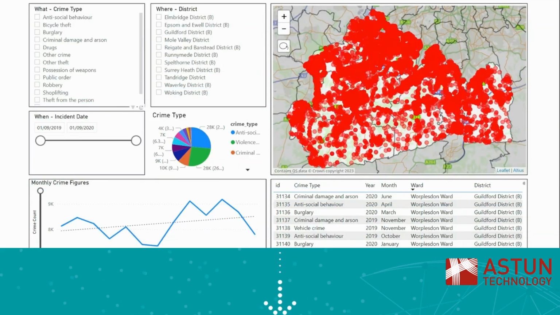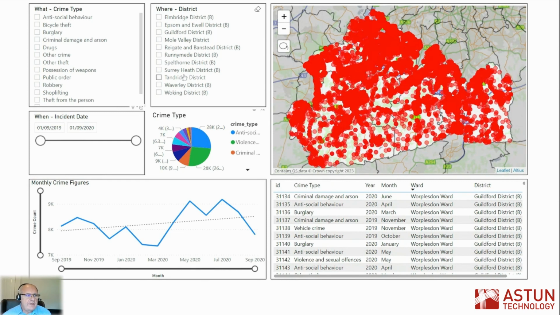Absolutely. Using iShare Insights enables any user, even the public, to visualize location-based data. Here is an example of a dashboard showing crime data. Here you can see we have 3 filter boxes for crime type, district, and the period at which the crime took place. There are also visuals to show the location in the form of a map, the information as a table, as a pie chart, and as a graph.